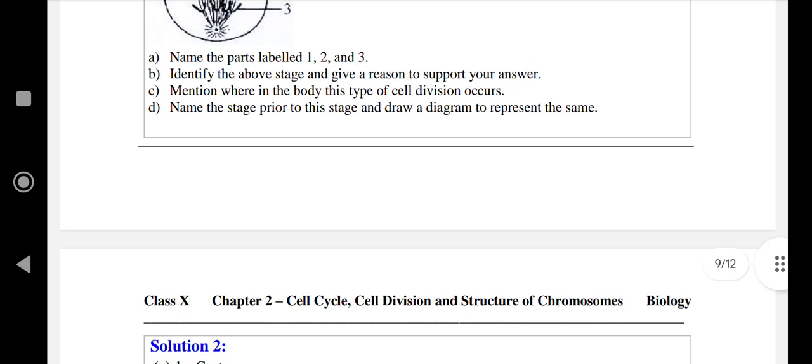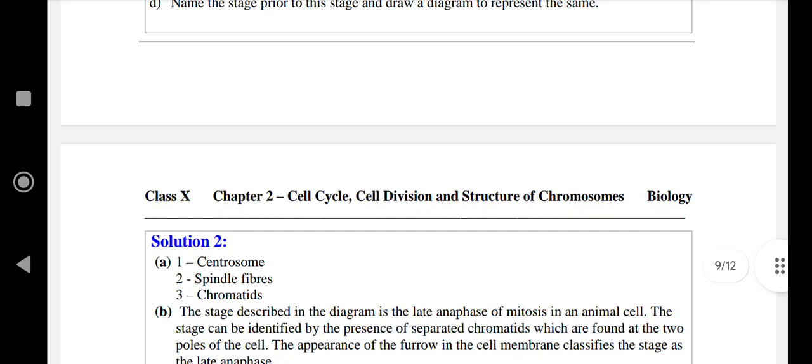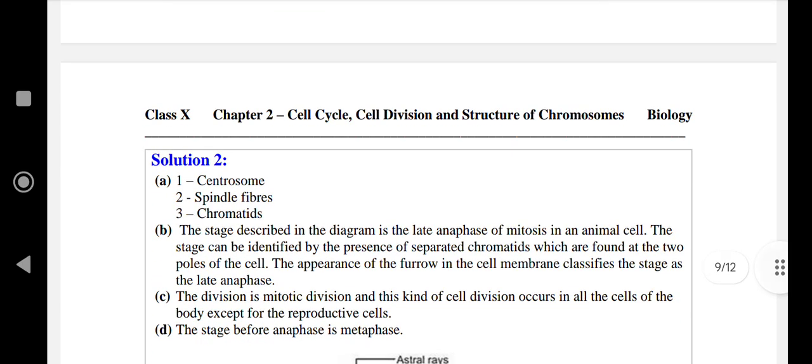Second question. Identify the above stage and give a reason to support your answer. The stage described in the diagram is the late anaphase of mitosis in an animal cell. The stage can be identified by the presence of the separated chromatids which are found at the two poles of the cell. The appearance of a furrow in the cell membrane classifies the stage as late anaphase.